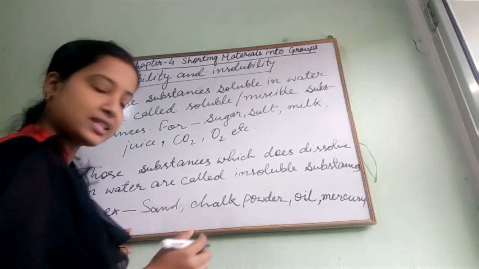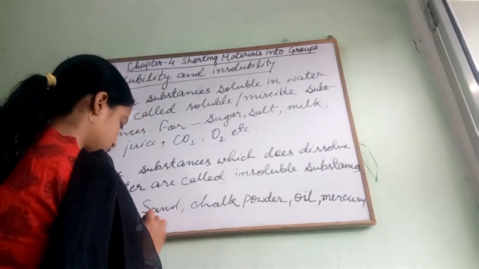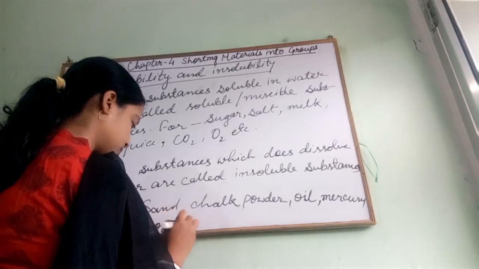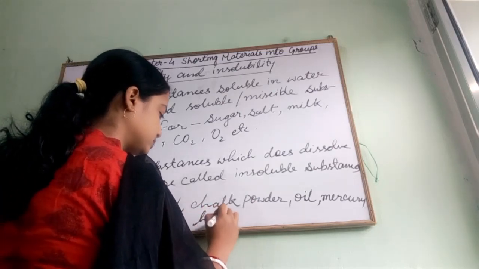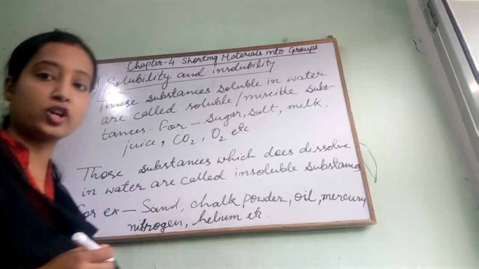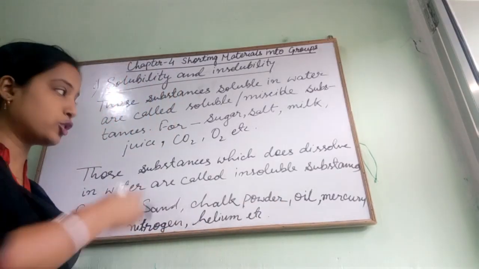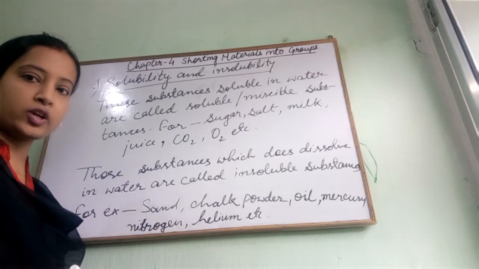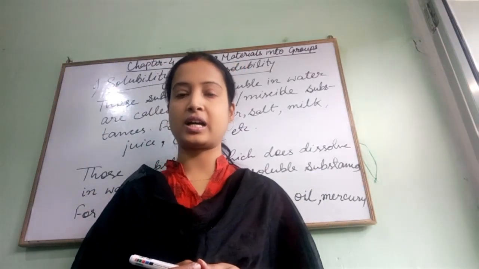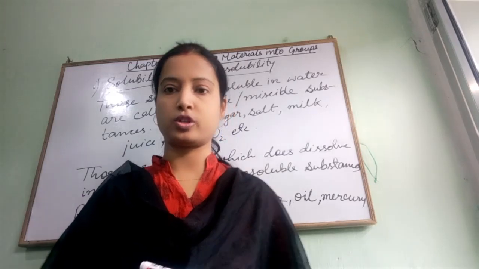And among the gases, nitrogen, helium, etc., also do not mix with water. You can pause the video and have a look at it. So these things are immiscible in water.